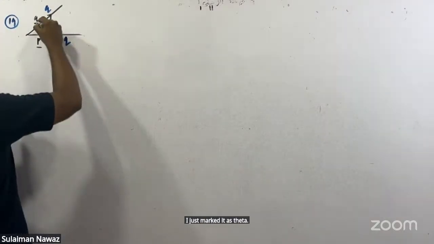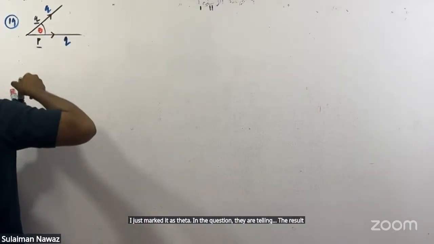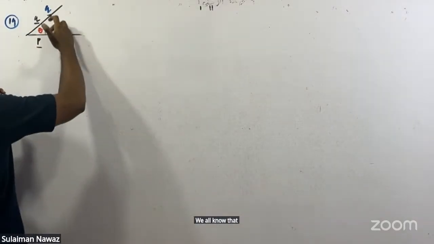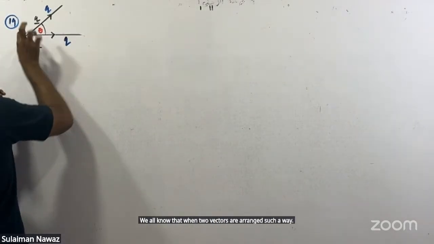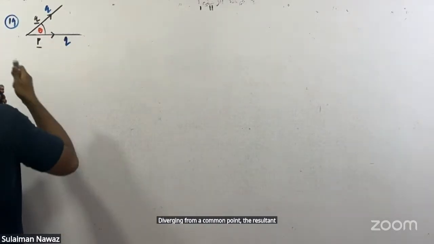In the question they are telling the resultant of these two vectors. We all know that when two vectors are diverging from a common point, the resultant vector passes between these two vectors.